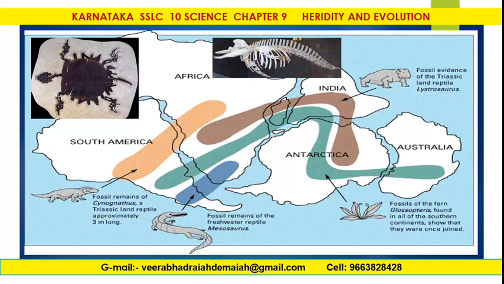And fossils of the fern Glossopteris found in all of the southern continents show that they were once joined as a giant landmass. This is the evidence of fossils and geography. This is the continental drift of the ancient origin of Earth, my dear friends.